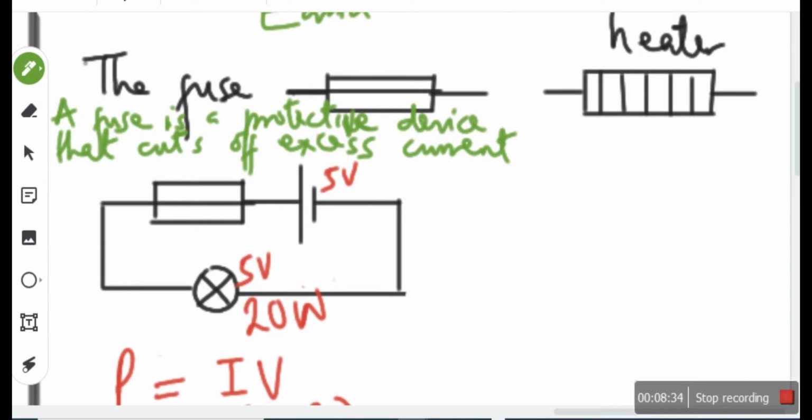Of course it cuts and disconnects the circuit, and protects your device from damage.